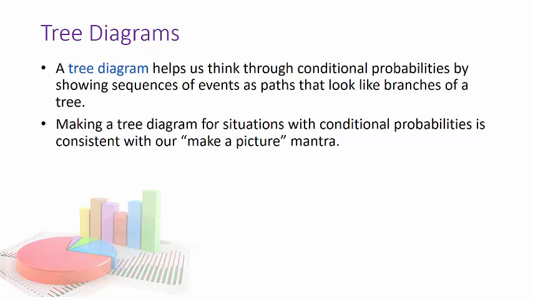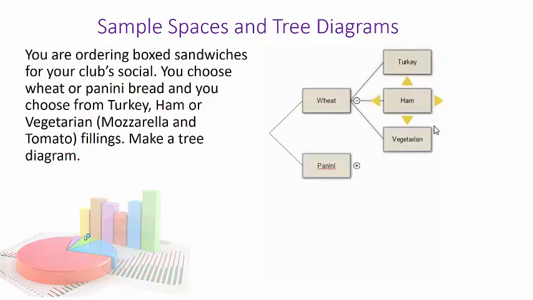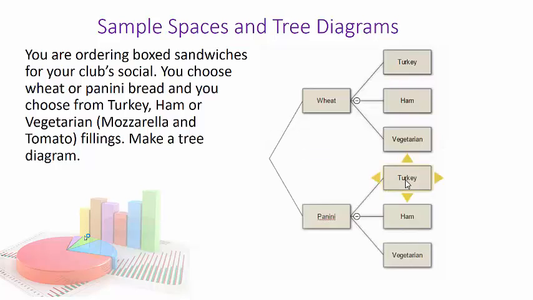So just to go back, you did these in middle school. You would create a tree diagram, and here's me creating a tree diagram for different types of bread. So we're ordering box sandwiches for our club social, and we're choosing between wheat and panini bread, and then from turkey, ham, or vegetarian filling. So we make a tree diagram. So you can see that for each choice of bread, I have the choices of filling. So you've done tree diagrams before, and you actually like them.